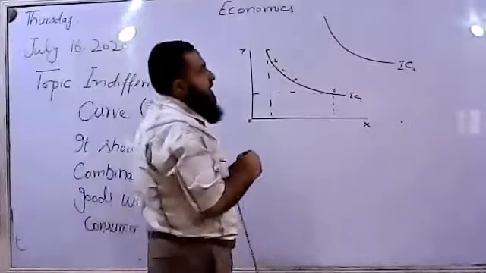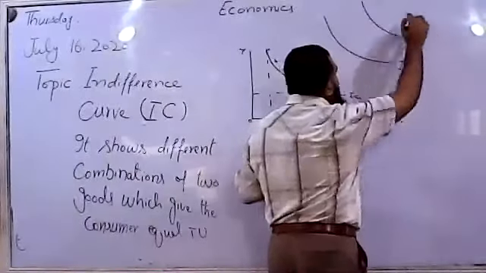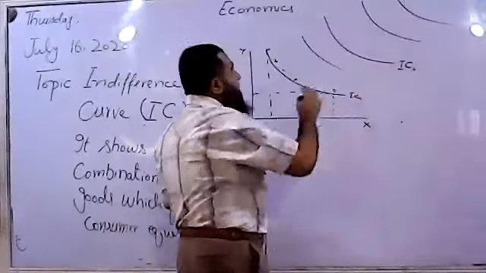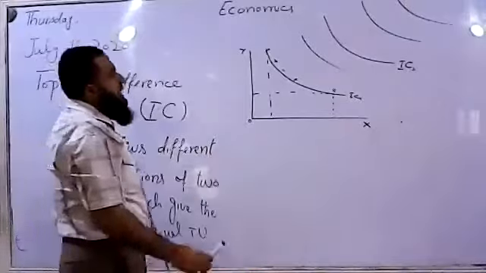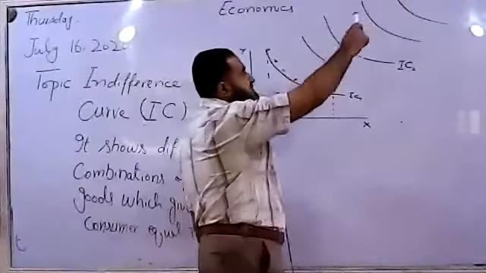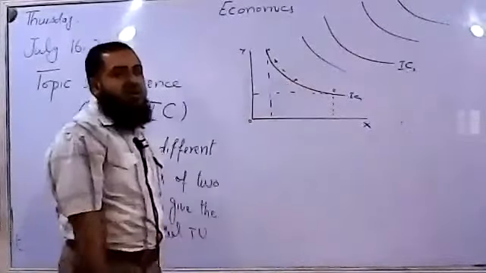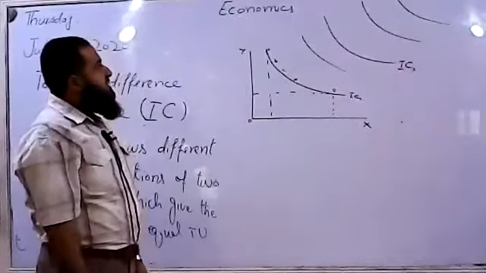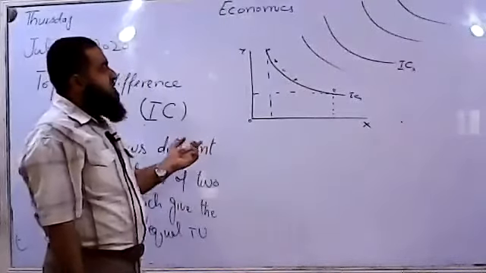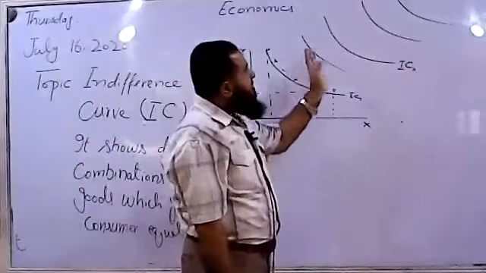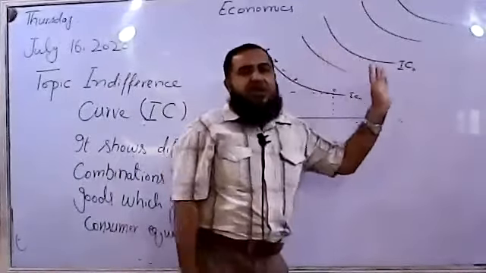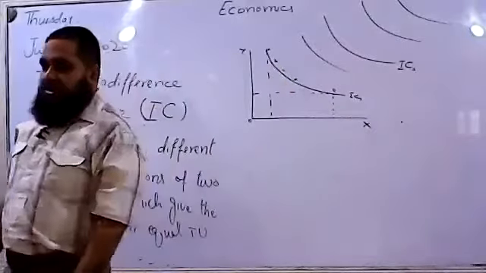So we say there is a map of indifference curves. We can find different indifference curves available to the consumer. One indifference curve will have one level of satisfaction. So if the consumer is moving to a higher indifference curve, his welfare is going to increase.